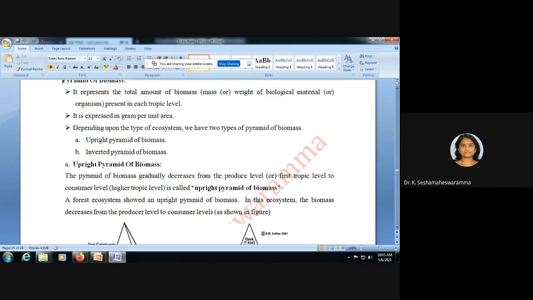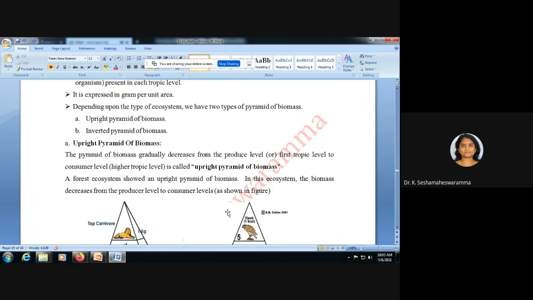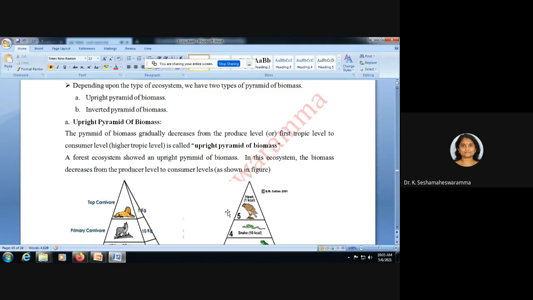In the upright pyramid of biomass, the biomass gradually decreases from the producers, or first trophic level, to the consumer level. This is called an upright pyramid of biomass.